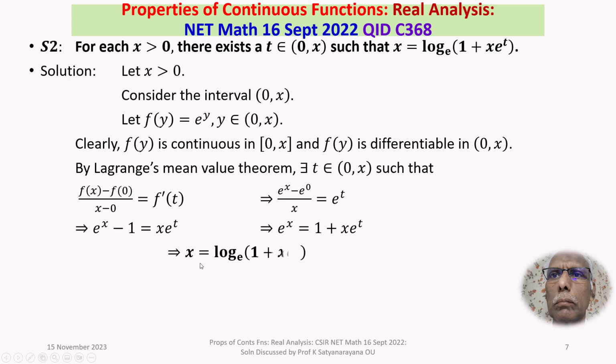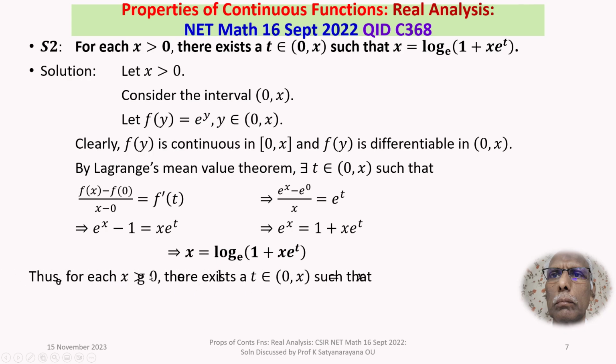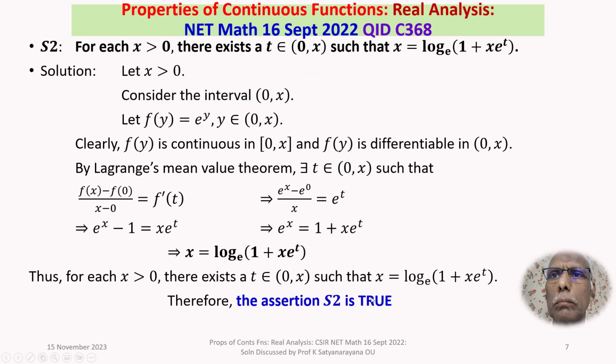So, taking the logarithm on both sides, x is equal to log of 1 plus x e power t to the base e. Thus, for each x greater than 0, there exists a t belongs to the open interval 0 comma x such that x is equal to log of 1 plus x e to the power of t to the base e. Thus, the assertion S2 is true.